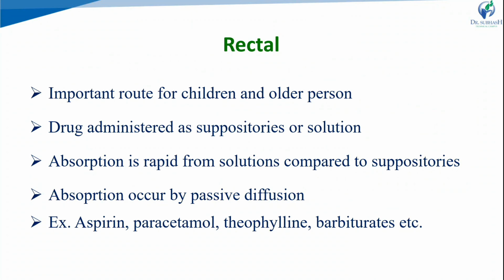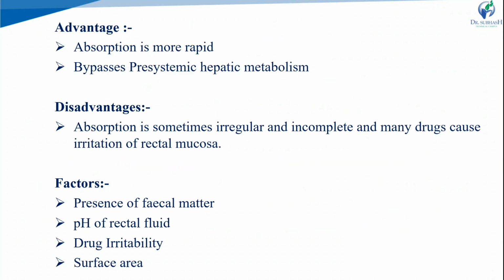Drugs administered by that route are in the form of solution or suppositories. Solutions like enemas and suppositories are widely used for rectal administration. Absorption is more rapid as a solution compared to the suppository, and absorption by that route follows the passive diffusion process. Examples of drugs applied rectally are aspirin and paracetamol.